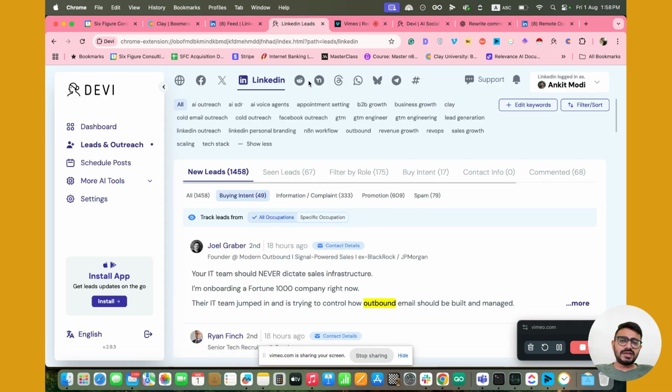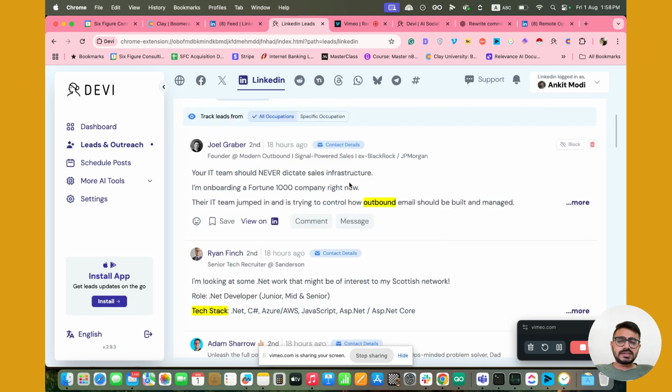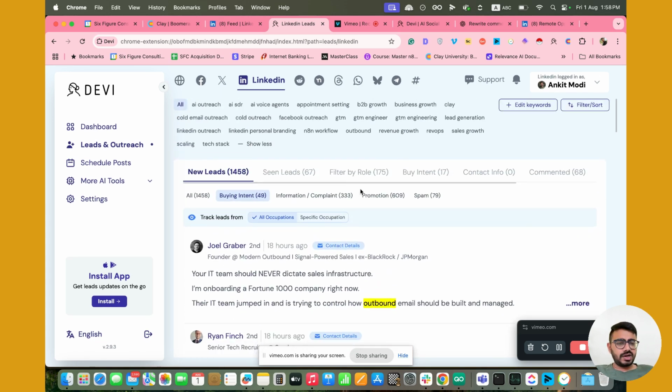And again, as you can see, there are so many sites over here: Reddit, Threads, Facebook groups, Twitter, right? You can connect any two of them, based on your requirements, based on where your audience is. But for now, I'm just going to show an example of LinkedIn. All right. So this is ideally what you need to do, at least on a daily basis, for maybe an hour or so, so that you can really start to generate more attention and even your content will start to pop in their feeds on a daily basis.